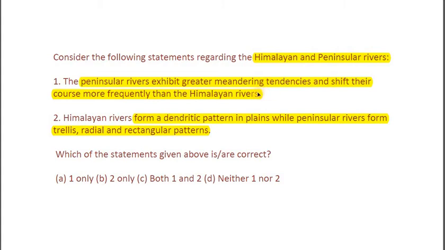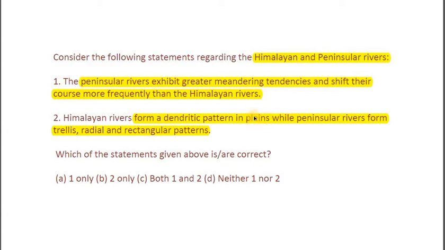So when they enter the plain area, all of a sudden, just because the volume of water is huge but the underlying area is flat, they start meandering. Plus, because they are young and have a huge volume of water, that's how they shift their courses more frequently. Whereas peninsular rivers, on a relative basis, do not exhibit these characteristics. So if a comparison between Himalayan and peninsular comes up, the Himalayans are the ones exhibiting meandering and shifting their courses more frequently. And statement number 2 is indeed correct, that yes, Himalayan rivers form a dendritic pattern in plains.